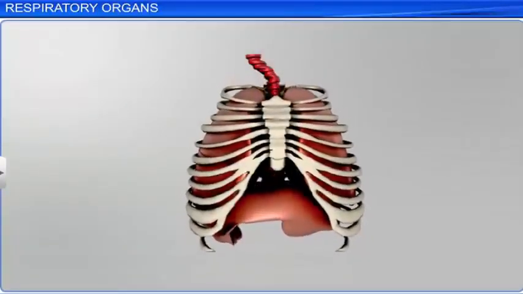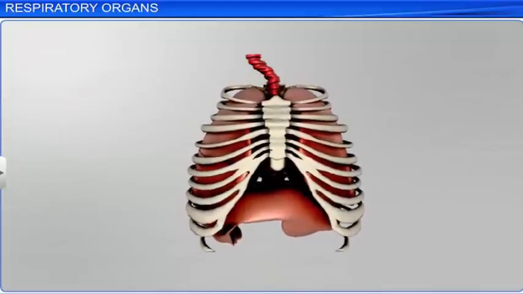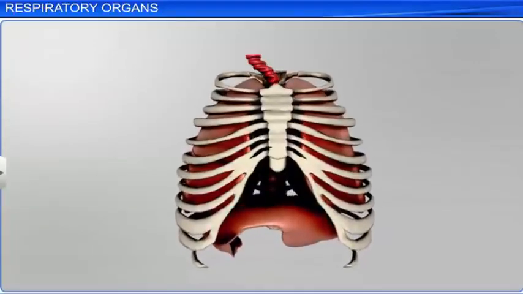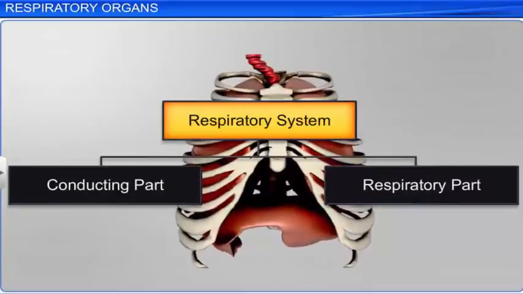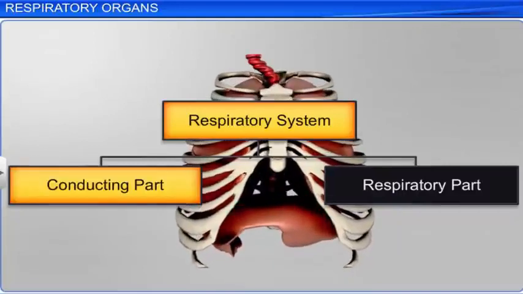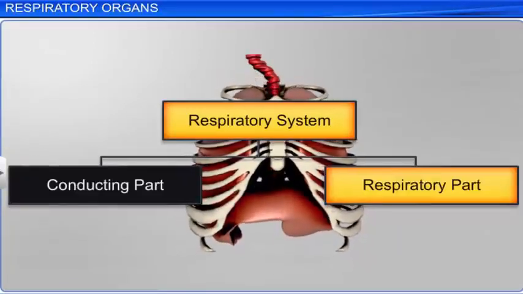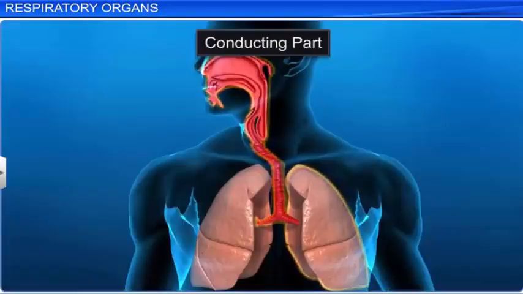The lungs in the thorax are arranged so that any change in the volume of the thoracic cavity reflects on the lung cavity or pulmonary cavity. Based on function, the respiratory system is divided into 2 parts, the conducting part and the respiratory part. The conducting part spreads from the external nostrils to the terminal bronchioles.